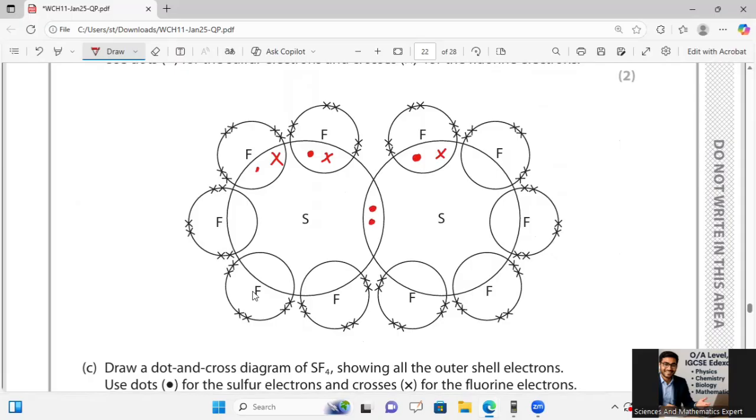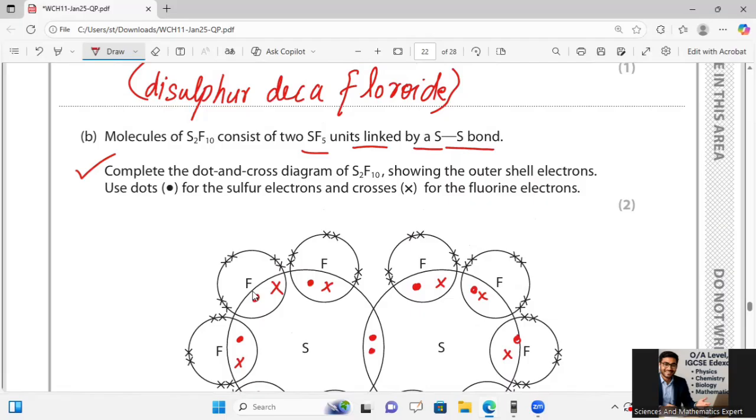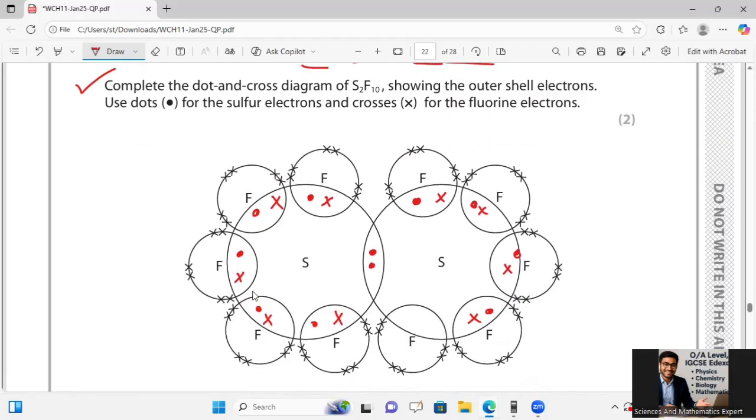Sulfur is one atom with the other atoms bonded like this. Then I will say 1 cross 1 dot, 1 cross 1 dot, 1 cross 1 dot can be taken as a complete labeling. In the same way on this side, dot cross dot cross can be taken according to the complete formation of the labeling of the structure completely over there.